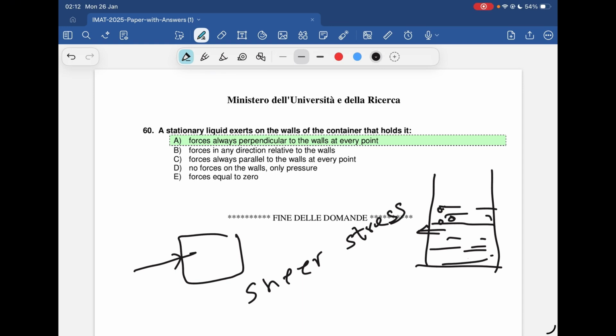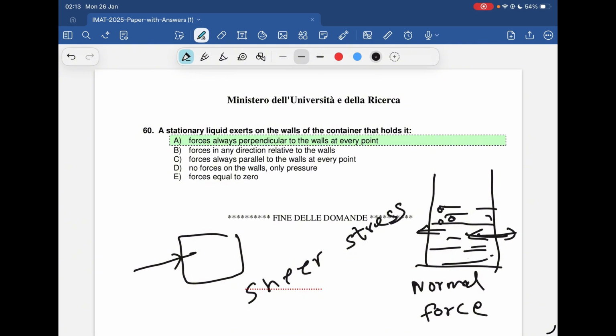In physics terms, we can say this is a normal force, because if the molecules are exerting a force in this direction, according to Newton's third law, there will be a normal force which is also perpendicular. So that's a simple idea. The question is, what kind of forces does a stationary liquid exert on the walls of its container? Most students get confused between parallel, perpendicular or variable forces. The answer is always perpendicular. But I want you to understand why, so you never forget it.